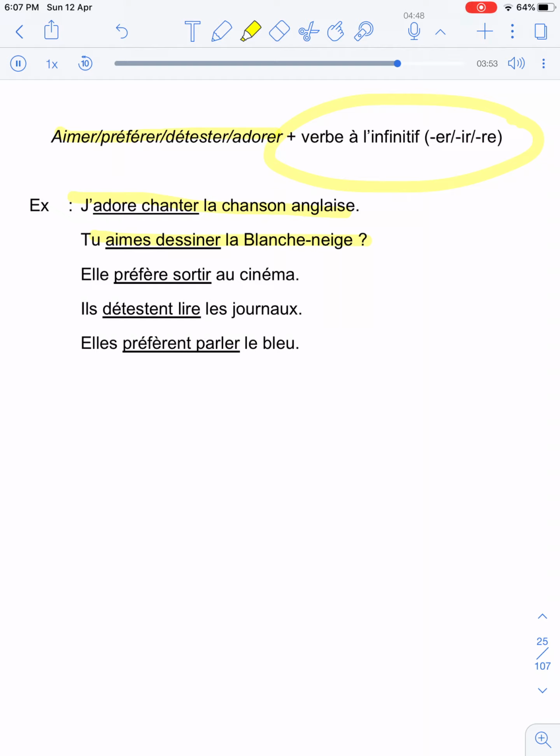You like to draw the Snow White. Third example is elle préfère sortir au cinéma. She prefers going out to the movie theater. The second last is il déteste lire les journaux. He dislikes reading the newspapers.